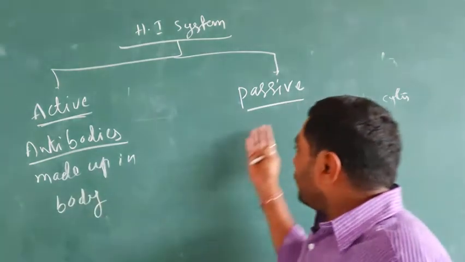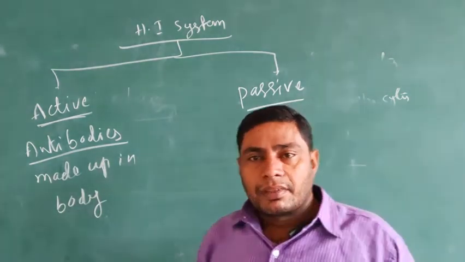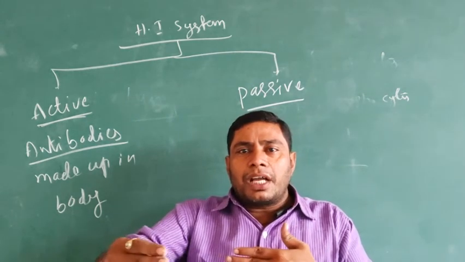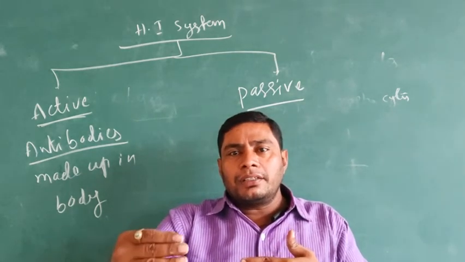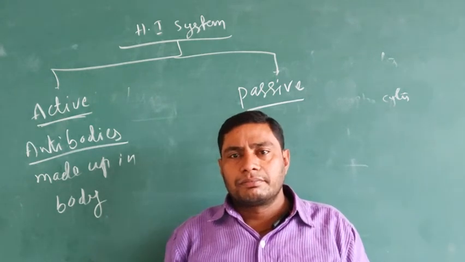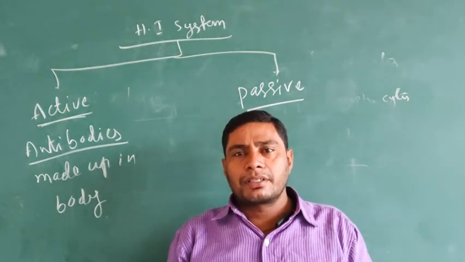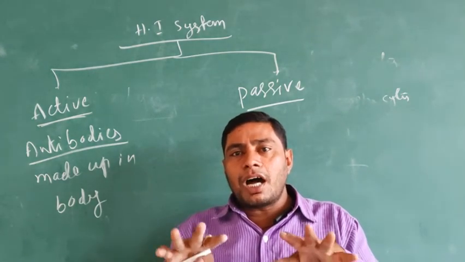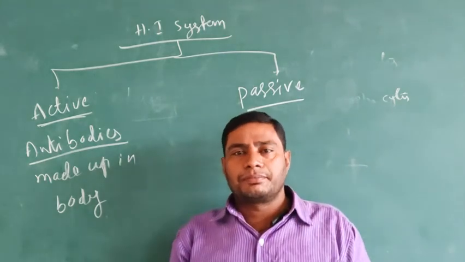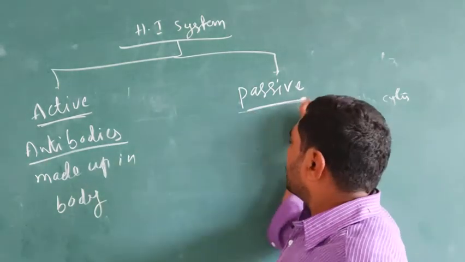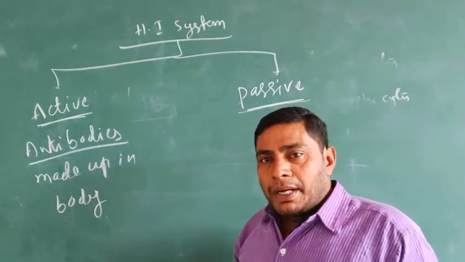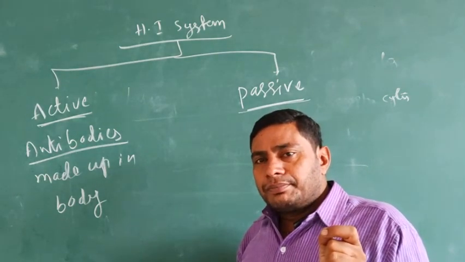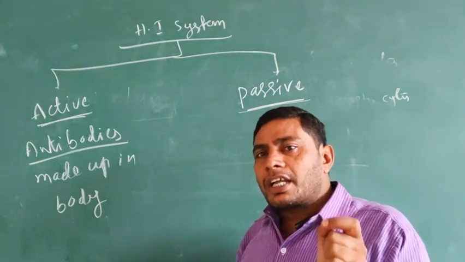The passive immune system means ready-made antibodies are given to the affected person for curing the disease. For the curing purpose, the affected person is given artificial antibodies, which is known as passive immunity. The passive immune system is a short-term immune system.